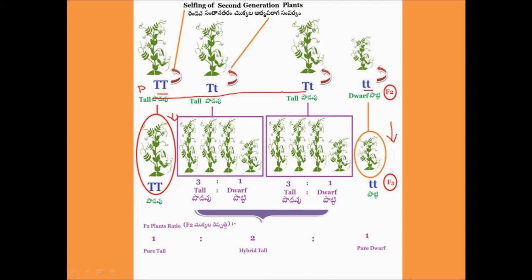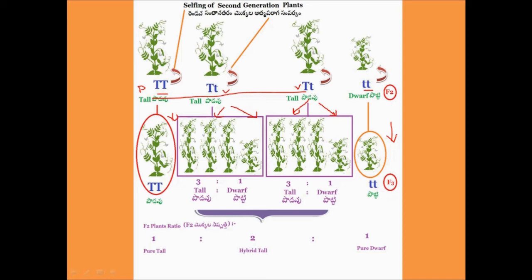And then he noticed that 2/3 of the tall plants of F2 generation produced tall and dwarf plants in the ratio 3:1 in the F3 generation. So 3 plants were tall and 1 plant was dwarf. He termed these 2/3 of the tall plants as hybrid tall.